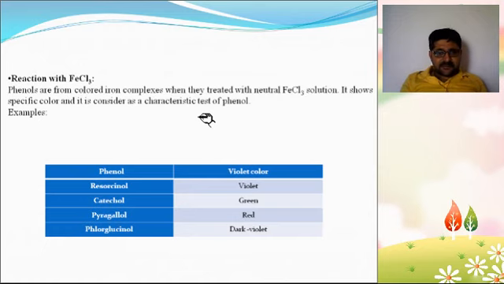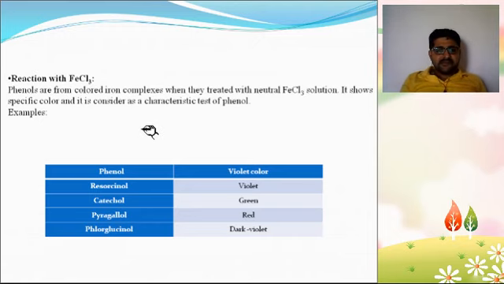So the question is how to prepare neutral FeCl3. In our laboratory, FeCl3 is acidic, while we have to make neutral FeCl3.